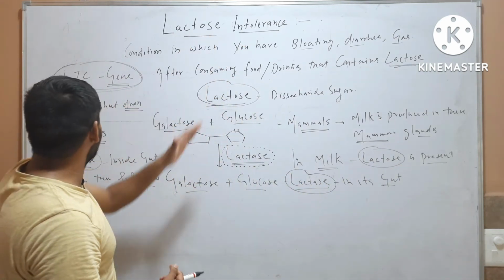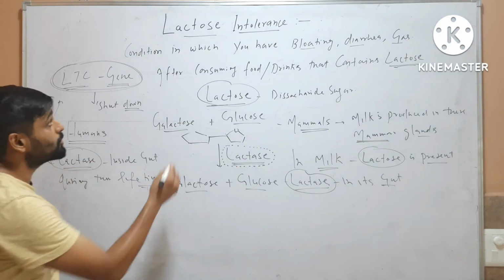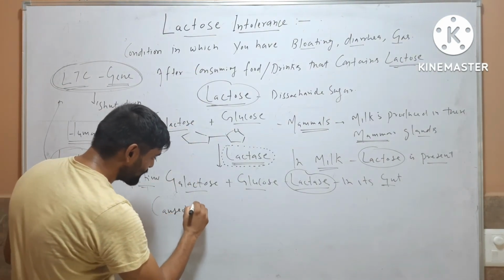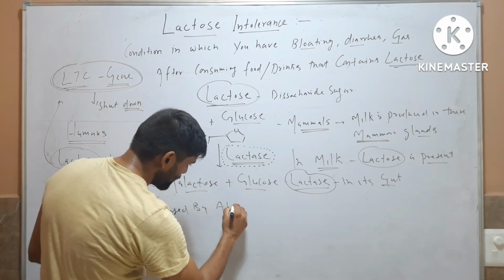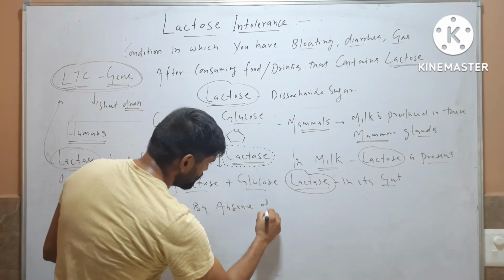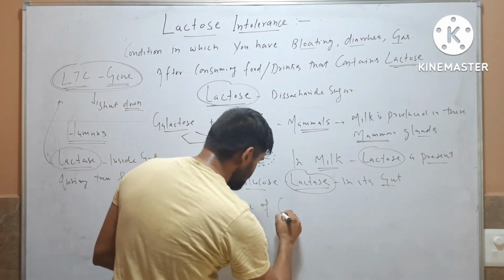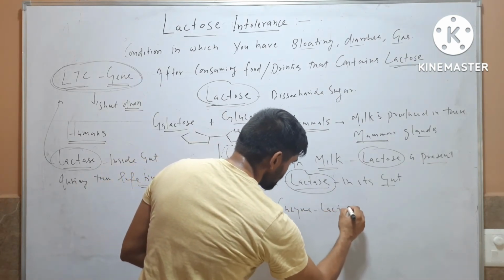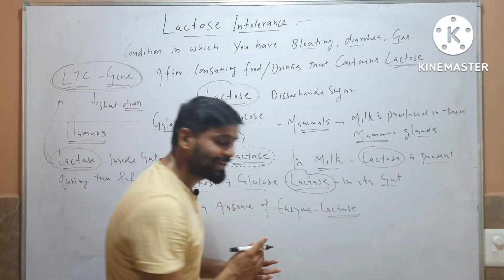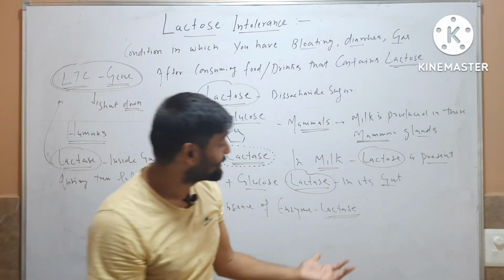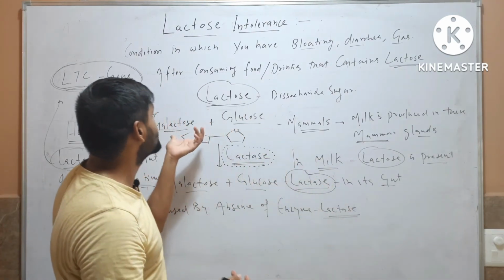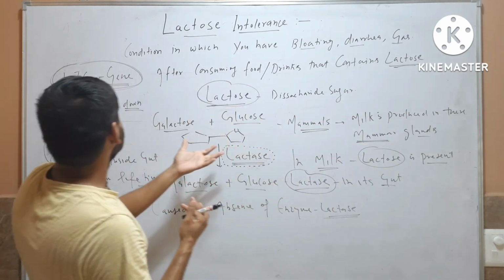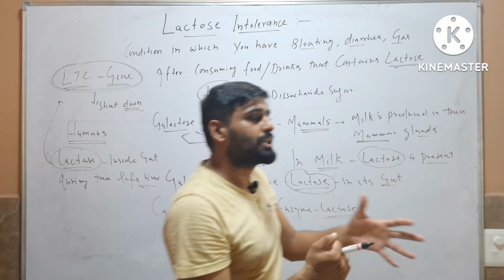So lactose intolerance is caused by absence of the enzyme lactase. When the enzyme lactase is not present in the gut, then this lactose is not digested and it causes problems.